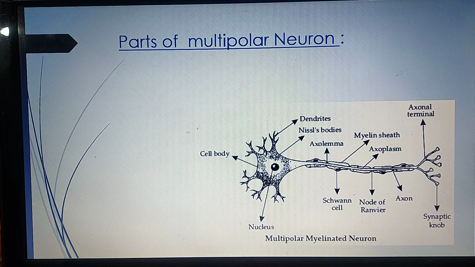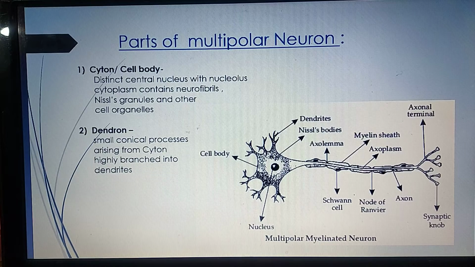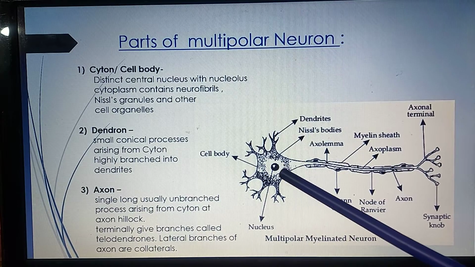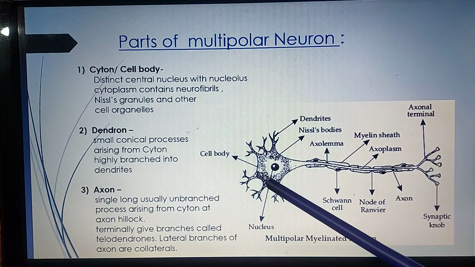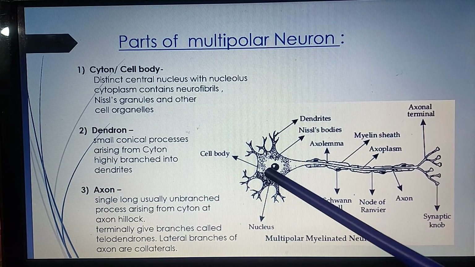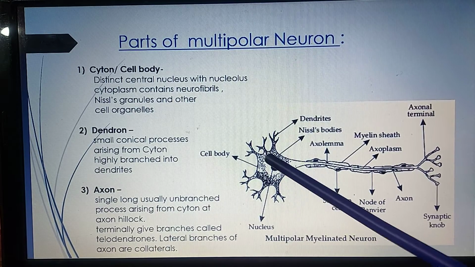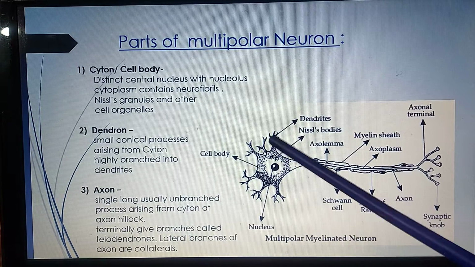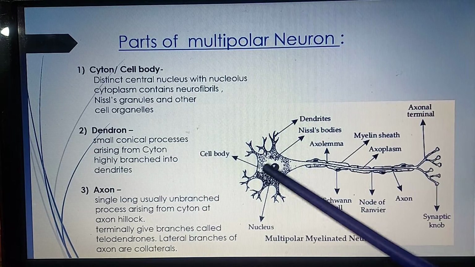Now, parts of multipolar neuron are cyton or cell body, dendron, and axon. Cyton or cell body has a distinct central nucleus with nucleolus. Cytoplasm contains neurofibrils and a granular structure called as Nissl's granules, and there are other cell organelles. From the cyton, conical projections arise which are called as dendrons. These projections divide into smaller fibers called as dendrites.